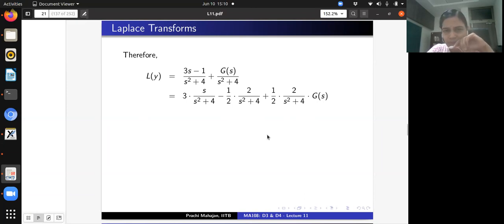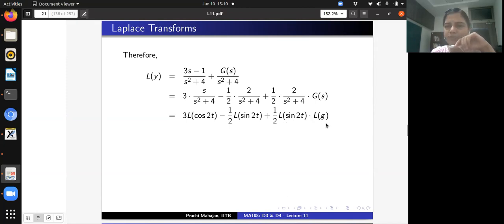Correct? Now, why do I do this? Because I know that s by s square plus 4 is precisely the Laplace transform of the function cosine 2t, and 2 by s square plus 4 is precisely the Laplace transform of the function sine 2t, and this one I'm going to write as the product of the Laplace transform of sine 2t times the Laplace transform of the function little g. Remember, little g was the forcing function in the non-homogeneous differential equation. Okay, is this okay? Everybody with me up till now? Yes. Okay, great. All right.